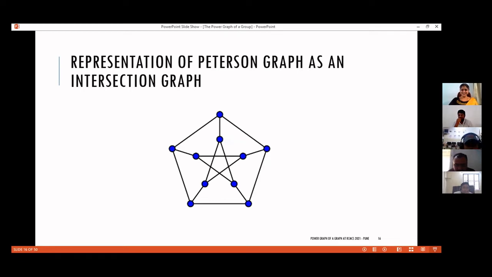You can start the first vertex with {1, 2, 3}. Because the degree is 3, for the next one you can put 1 common. For the middle one, 2 common, for the right one, 3 common.